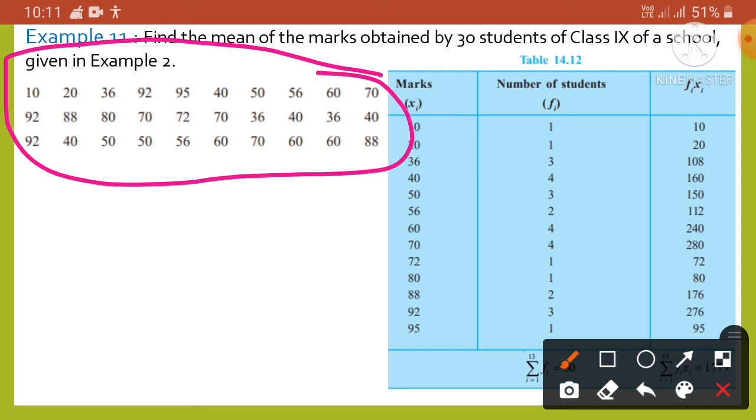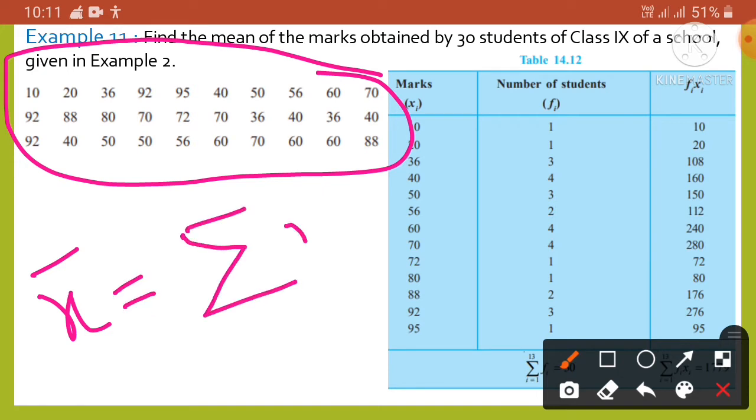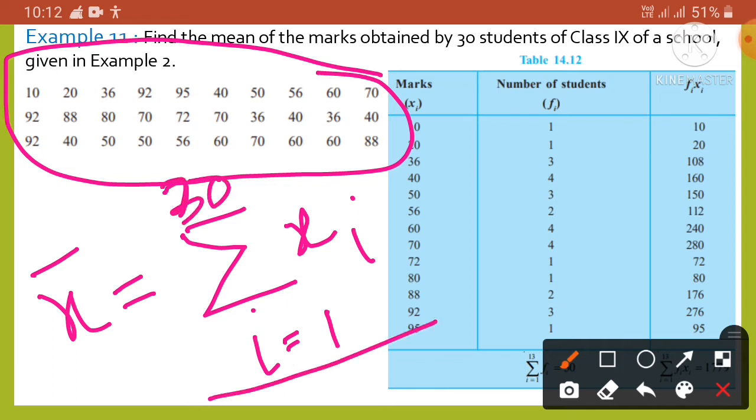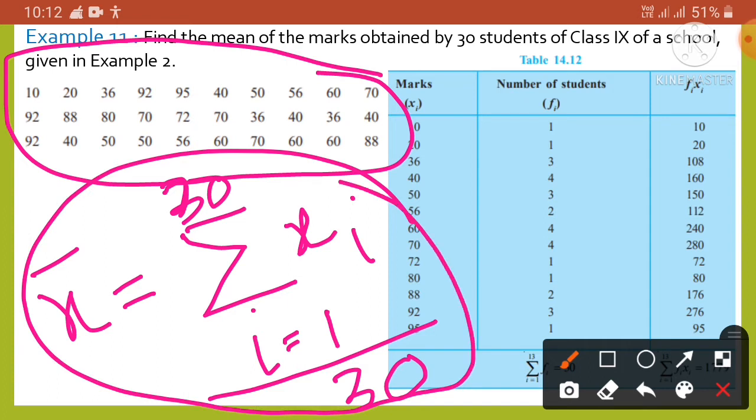If we want to find the mean, we know x bar is equal to the sum of xi, with i starting from 1 and the upper limit 30, divided by the total number of observations, here 30. This is the mean marks obtained by the 30 students. So at first we have to find this.